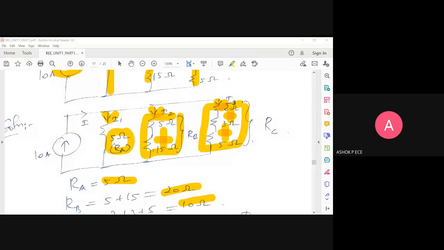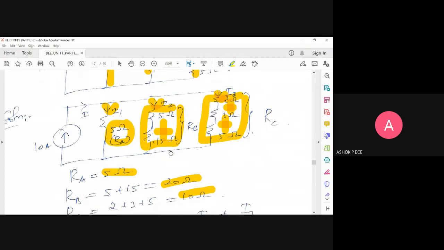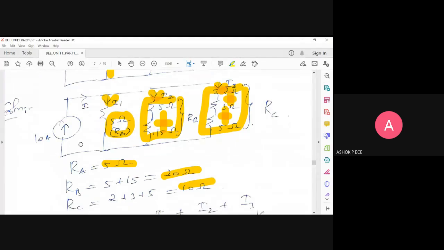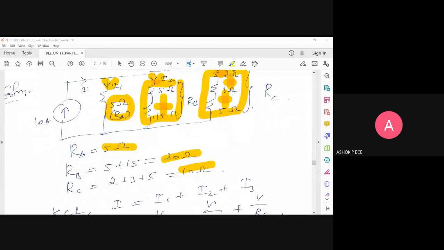Yes, current gets divided. And another thing, whenever you see a current source, the current source always correlates to KCL. I told you, C for C, right? The current source means we apply KCL. Voltage source means apply KVL. So if you go with that correlation, since you have a current source here, it is ideal to apply KCL first. So what is the incoming current?